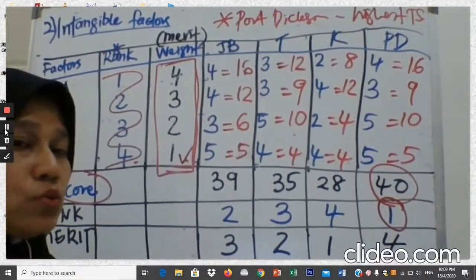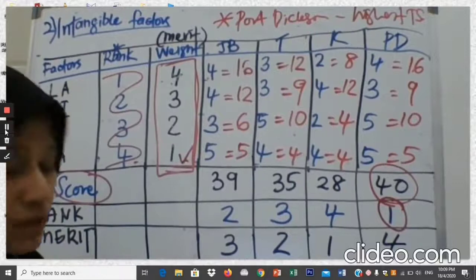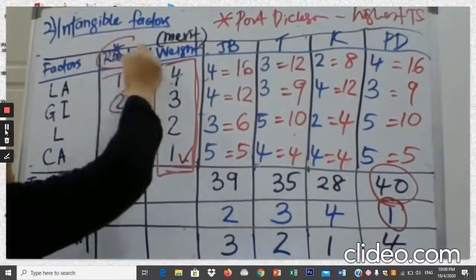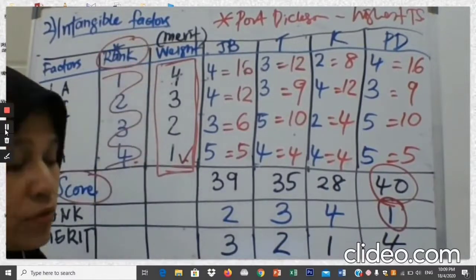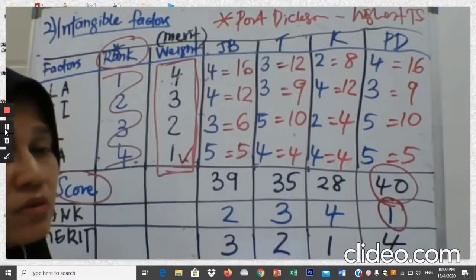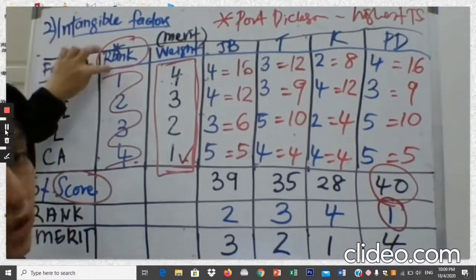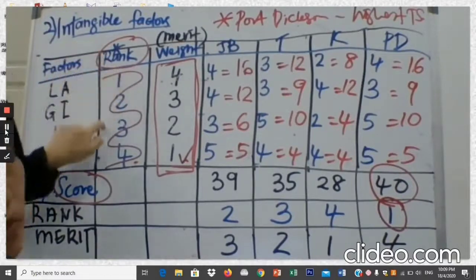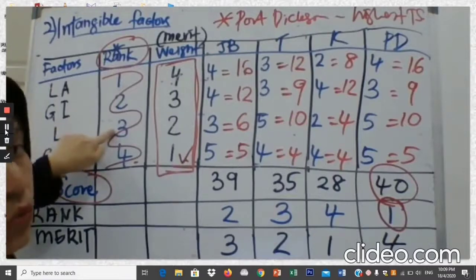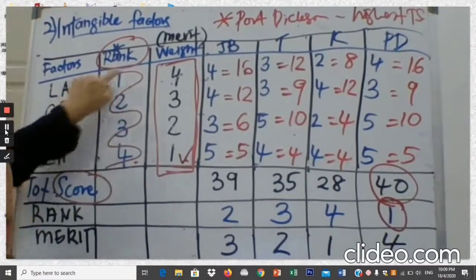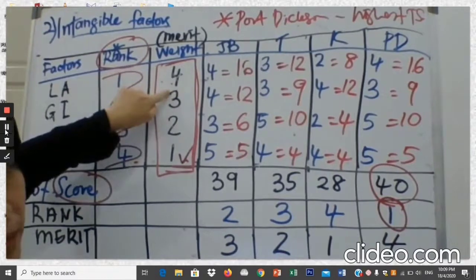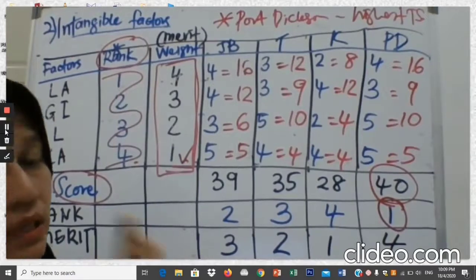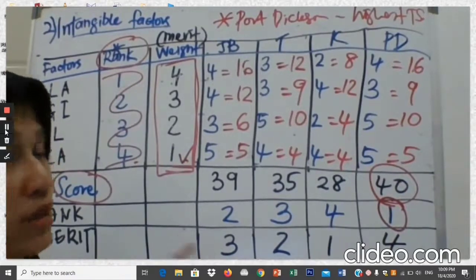Okay, there is one hint or one clue to give you on these intangible factors. The example that we are using here gives you the rank of importance in the form of sentences. Sometimes the question does not give you the rank of importance in sentences. Kadang-kadang soalan directly give you the rank in the form of a column like this. So you use what is given in the column and directly convert it into the weight. That is one way the question can be given.